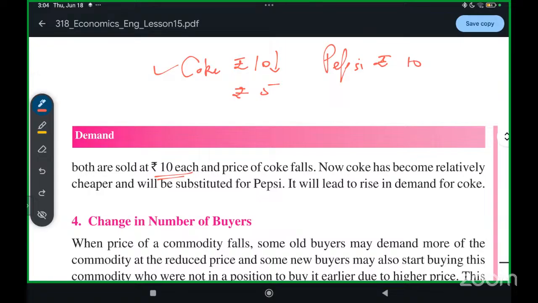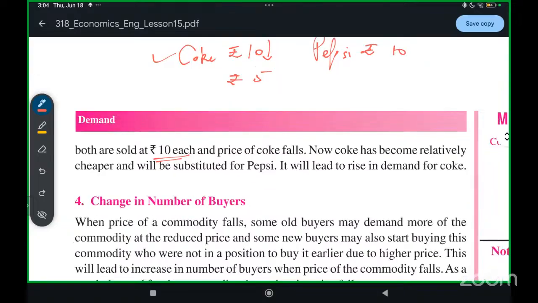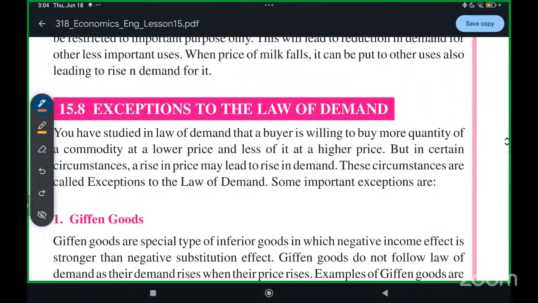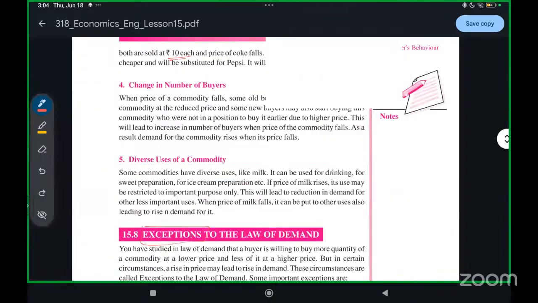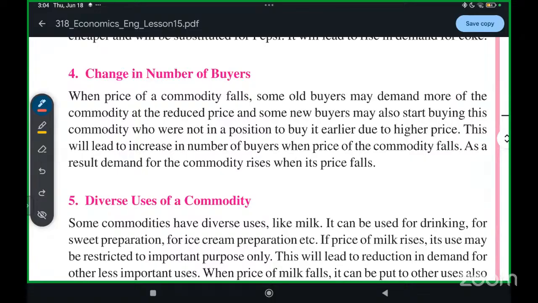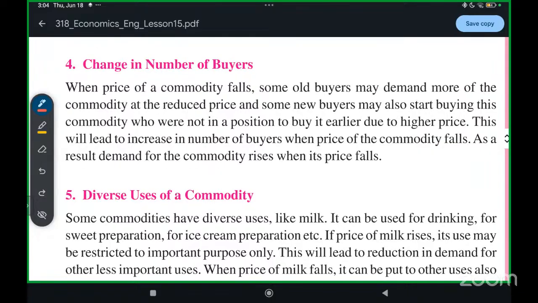The answers to those questions we will study in exceptions to the law of demand, meaning those situations in which the law of demand does not work. There are cases in which the law of demand doesn't work, and we will see that also.